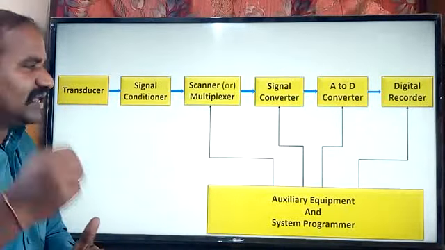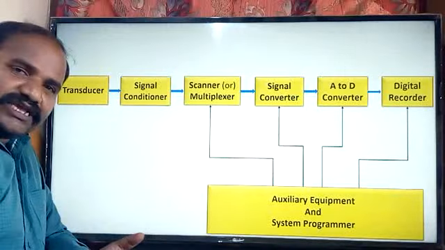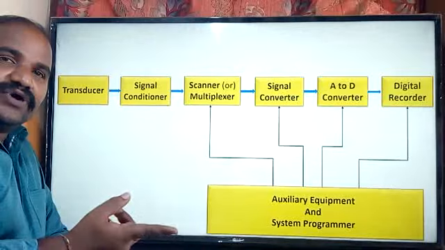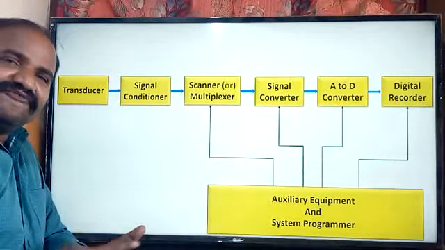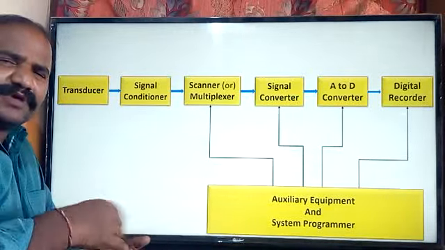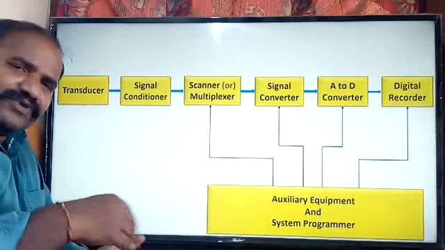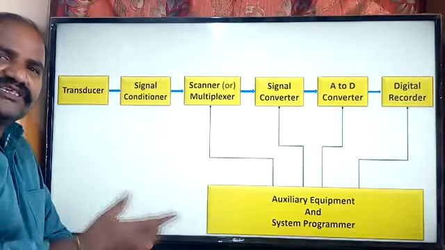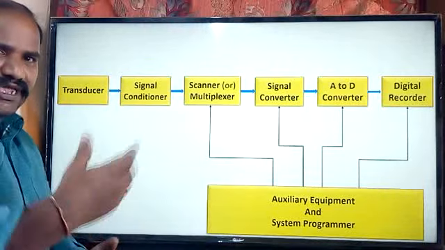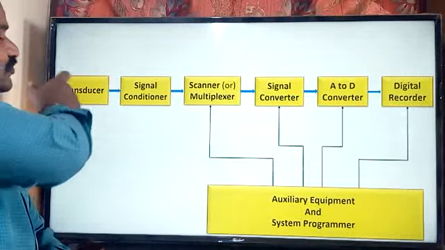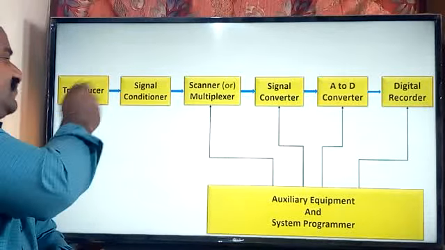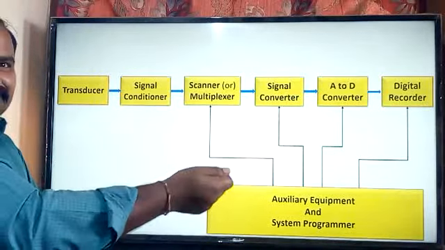Some of the devices show their output in terms of voltage, some in terms of current, and some show their response in terms of frequency. So the information is converted into the electrical format, which may be voltage, current, or frequency. That's why we are using the transducer. Transducer is the one which translates the physical information into the electrical signal format.